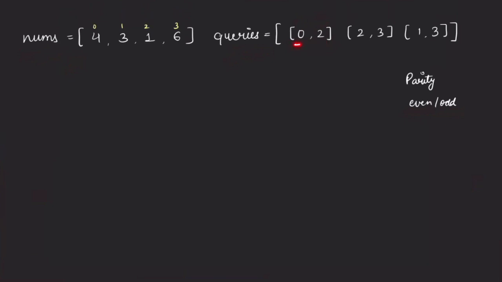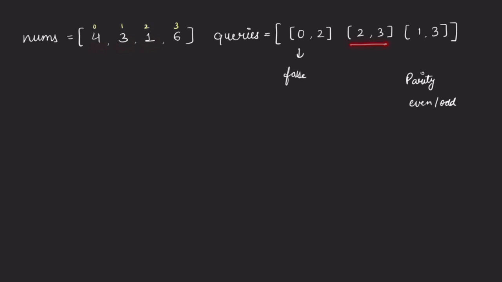So see, the first query is 0 to 2, which is this particular subarray. Now, what are the adjacent elements? 4 and 3, and 3 and 1. In 4 and 3, one is even, one is odd, so that is okay. Then in 3 and 1, both are odd, so they have the same parity. So for this the answer will be false.